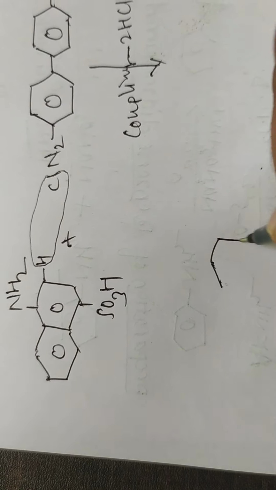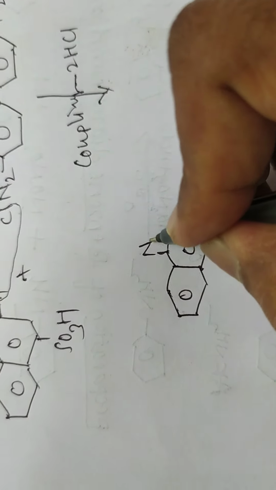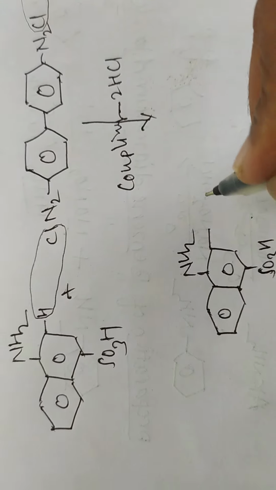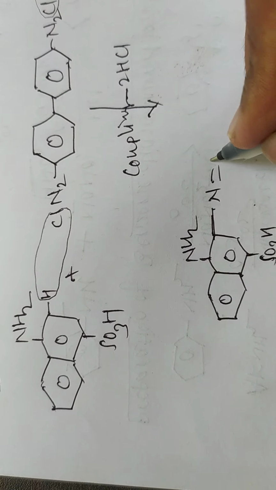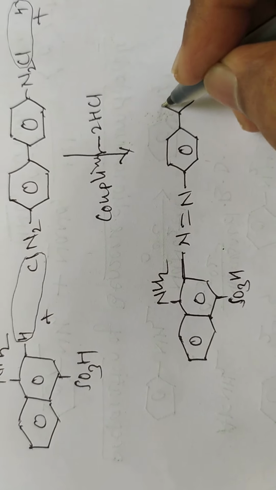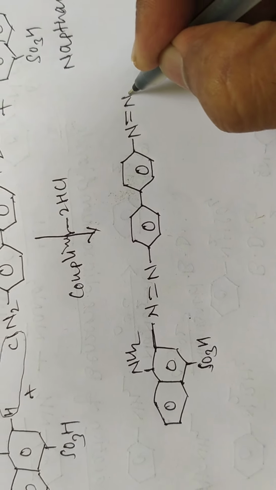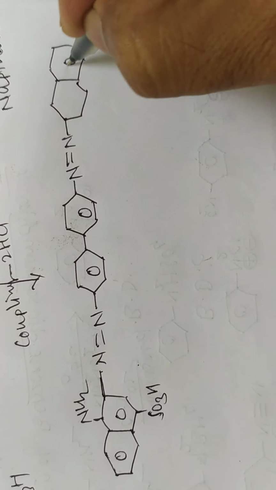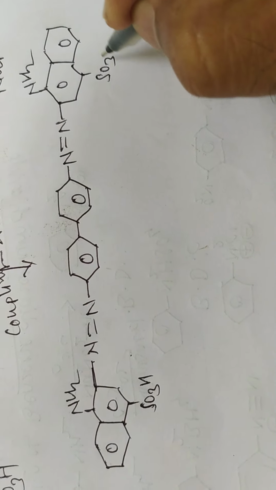And what happened here? Here NH2, SO3H and here N double bond N, and this ring remaining as it is, and here N double bond N, here NH2 and here SO3H.